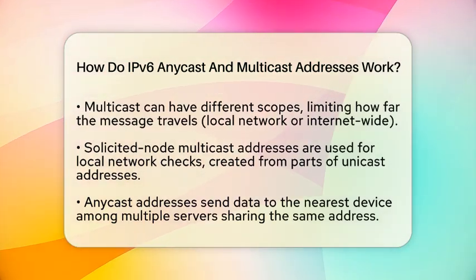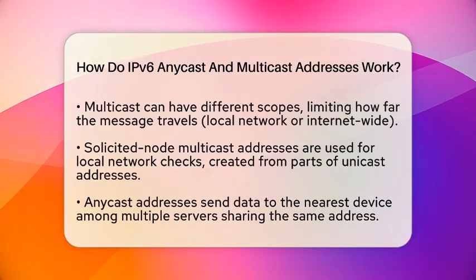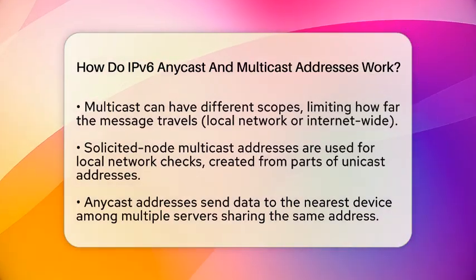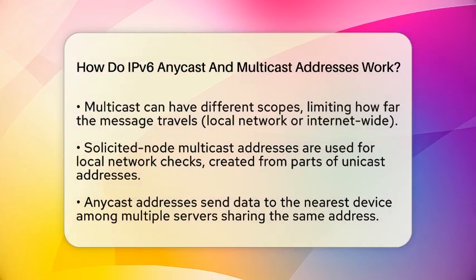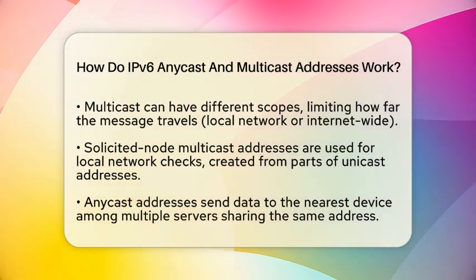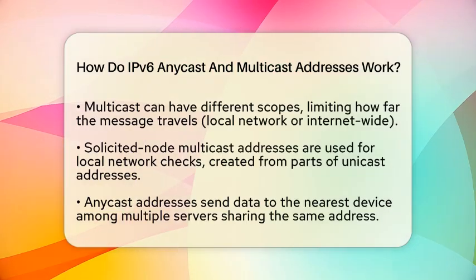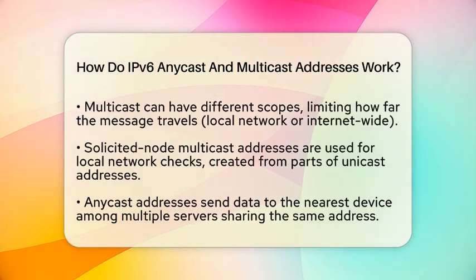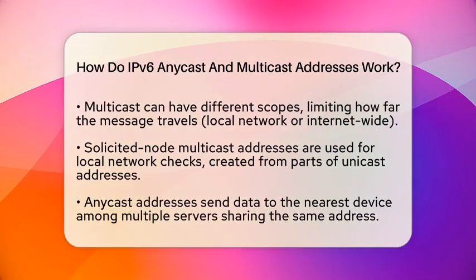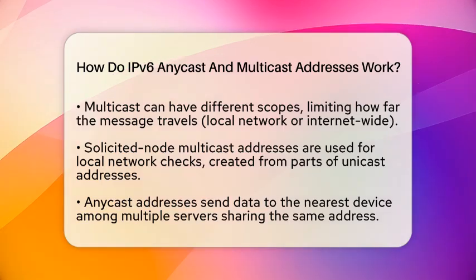For example, if you're streaming a live event, Multicast makes sure everyone watching gets the same stream without overloading the network. Multicast addresses also include a scope, which tells the network how far the message can travel. It can be limited to the local link, like your home network, or go across the whole internet.